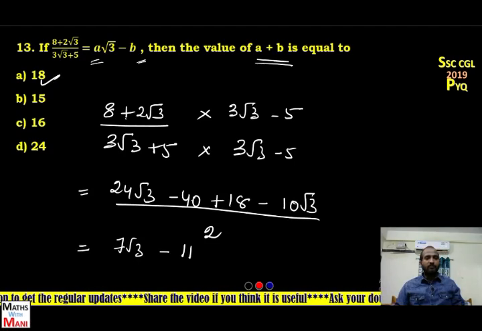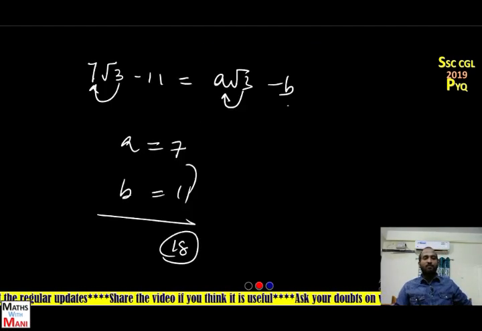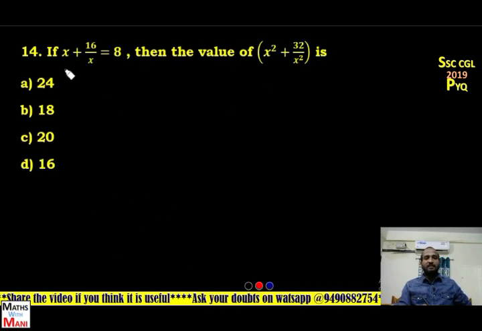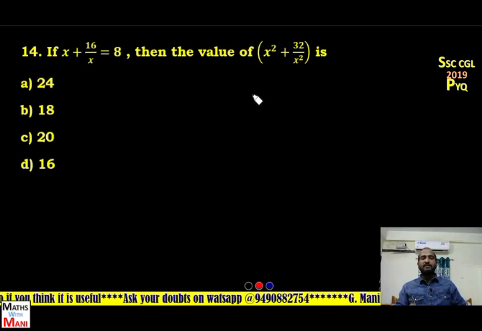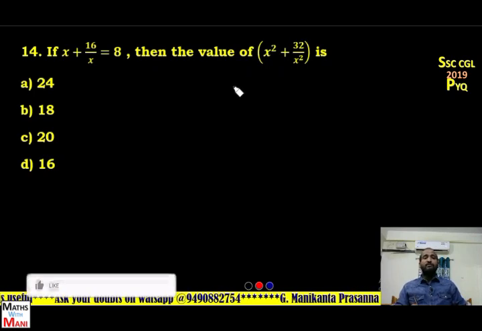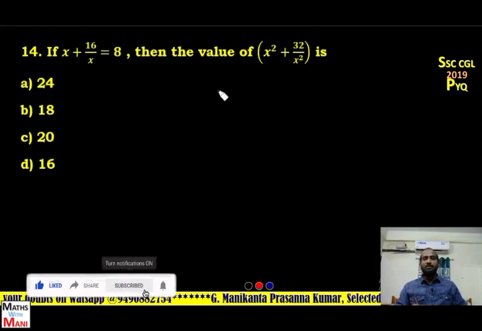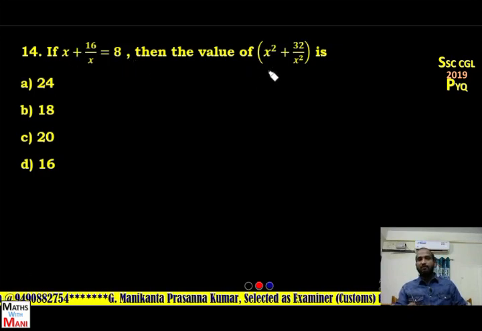Next one, 14th. That is also simple. x plus 16 by x is equal to 8, then the value of x square plus 32 by x square. Most important one. And most of the aspirants didn't attempt this problem also. Okay, it is very easy. x plus 16 by x is equal to 8, then the value of x square plus 32 by x square.